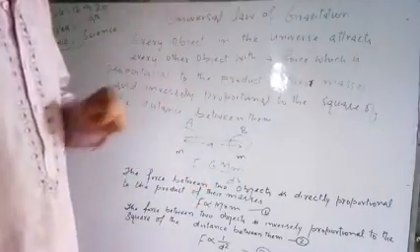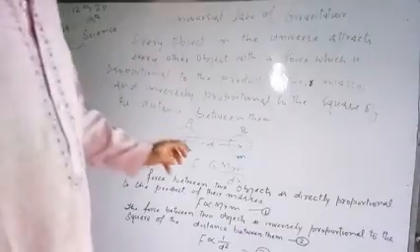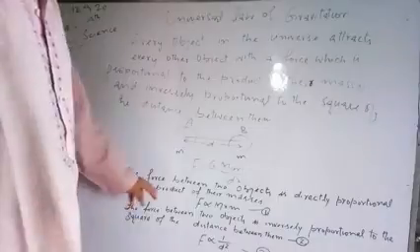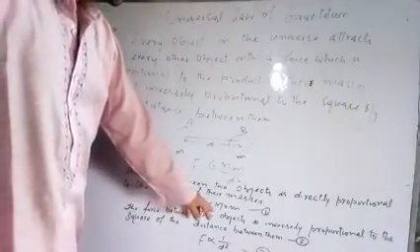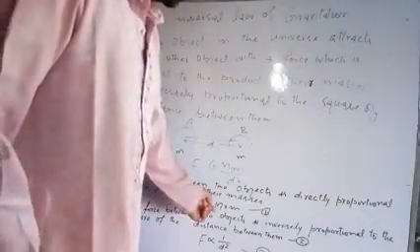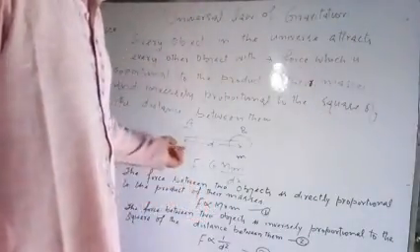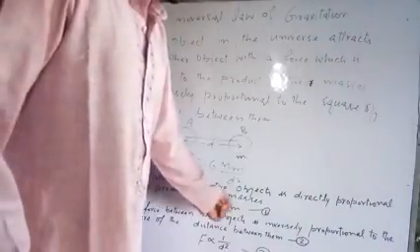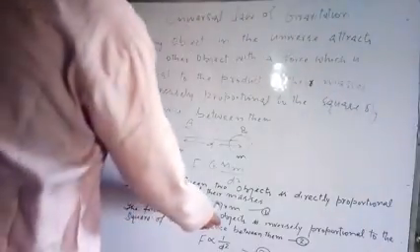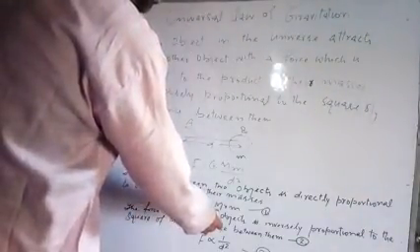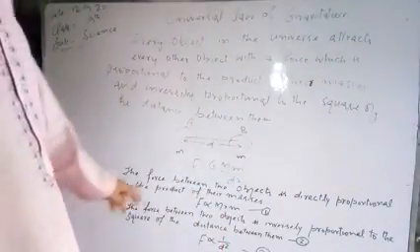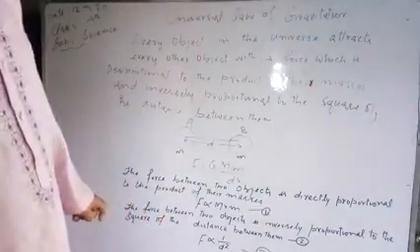Here in this law we said that the force between objects is directly proportional to the product of their masses. So we will write F directly proportional to M into m. I have represented capital M for the mass of this object, that is object A, and small m for the mass of object B. So force F is directly proportional to the product of masses. So I wrote here F directly proportional to M into m. This is equation first.